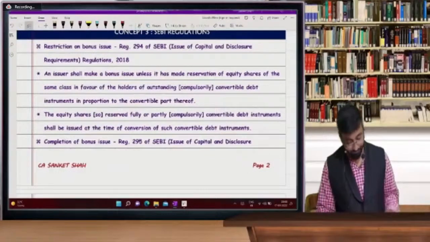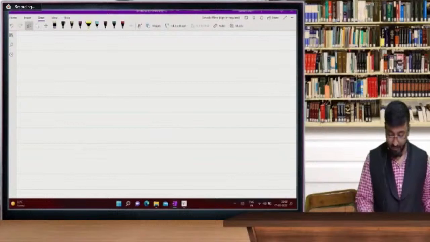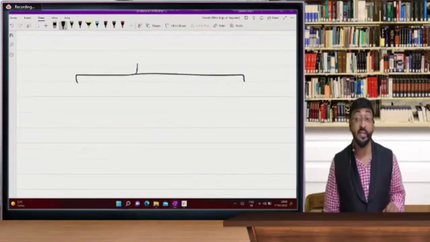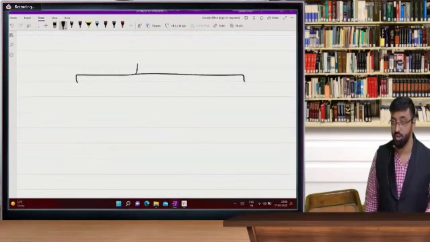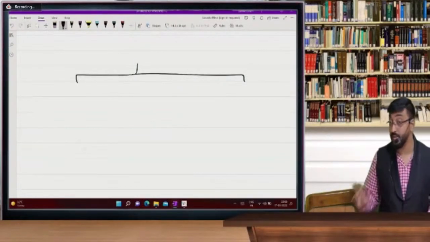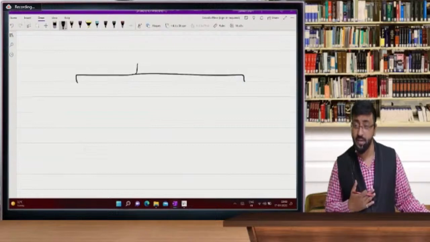Understand it. SEBI is applicable for listed companies. So what is the reservation in case of bonus shares? This is something new. On this, you won't get any question, but still it is my duty to update your knowledge.